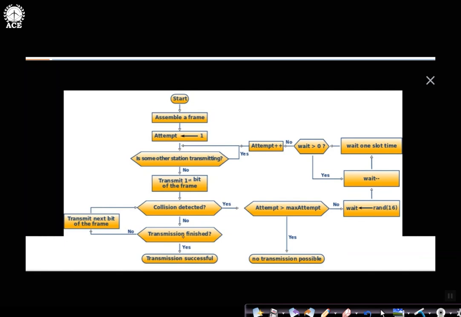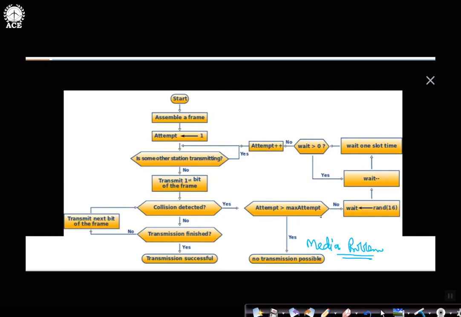Transmission finished? No. Otherwise, if transmission is over, then the transmission is successful. If transmission is not finished, transmit the next bit and again check: collision detected? No. Transmission finished? No. Go back. This process continues until we finish. Suppose during any bit that got transmitted, a collision is detected. Yes. Then have we completed the maximum attempts? Like Aloha, here also we have a maximum attempt threshold. If attempt is greater than maximum attempt, then no transmission is possible. This implies that there is some media problem, the medium has a problem for which successful transmission cannot take place.